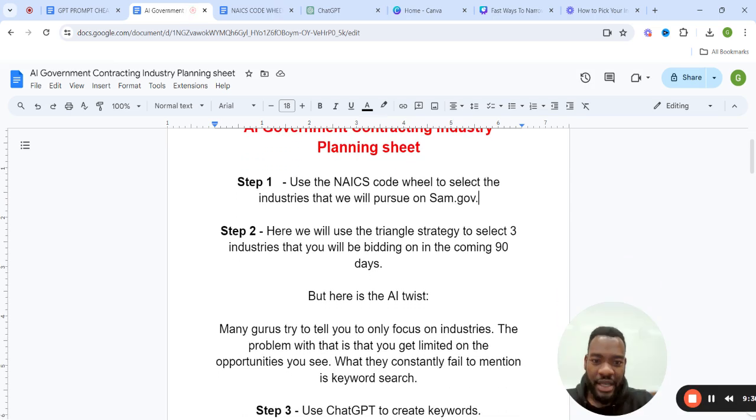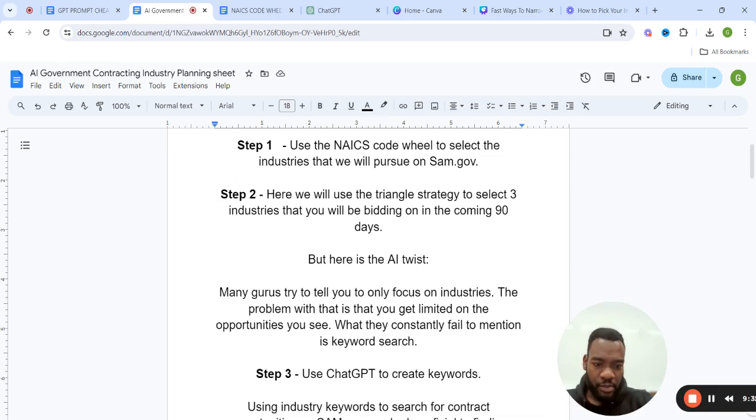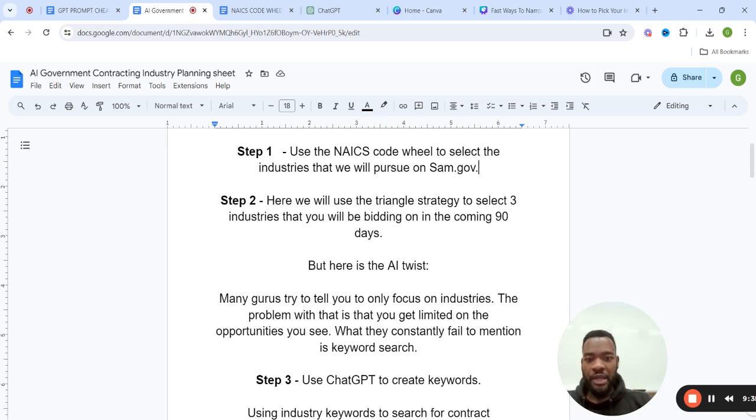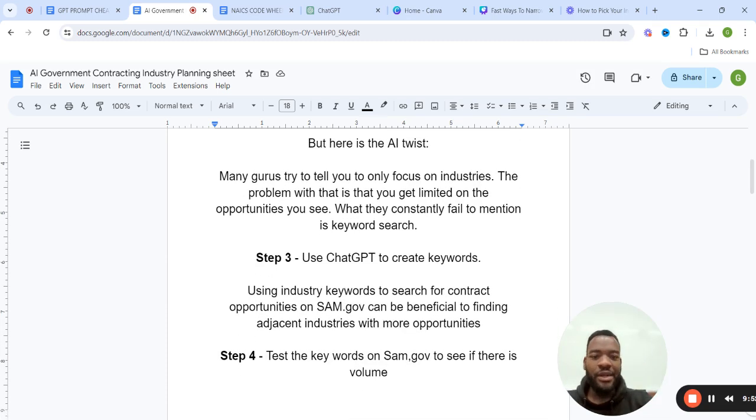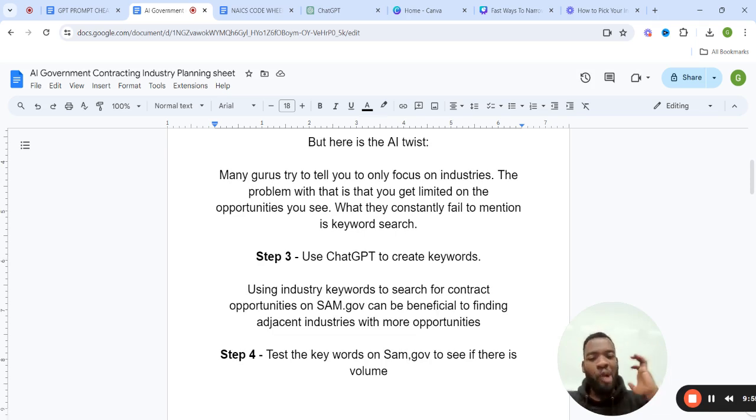Step one is to use the NAICS code wheel to select the industries that you would like to pursue. Step two would be to use the triangle method to select three industries that you'll be bidding on in the coming 90 days. Guys, the triangle method is just a fancy way of saying get three industries that you would like to pursue. And then this is the AI twist. Many gurus will only tell you to focus on industries. The problem with that is that you get limited on the opportunities that you see. What they constantly fail to mention is the industry keyword.